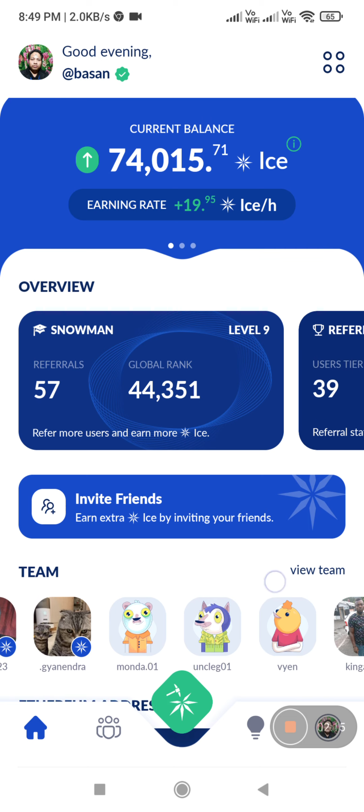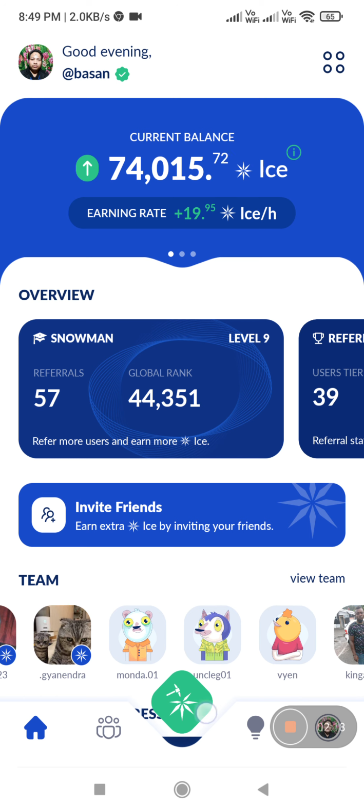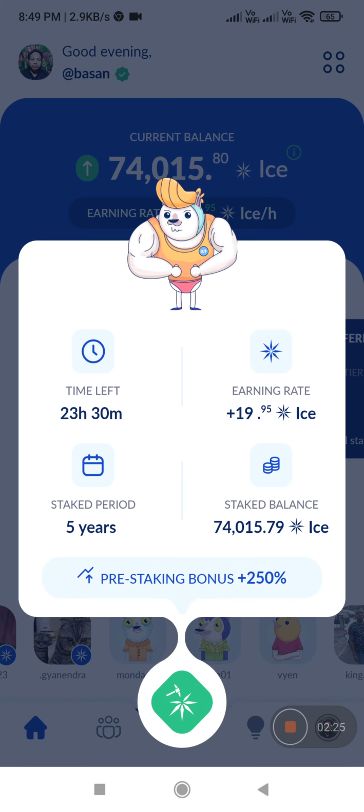After successful everything, you go to here. This is a green button. You click it. Every day, after every 24 hours, you will be sure to find the bonus. Don't miss that bonus. After you click here, you will surely get the bonus from here. Therefore, my mining stake period is 5 years.